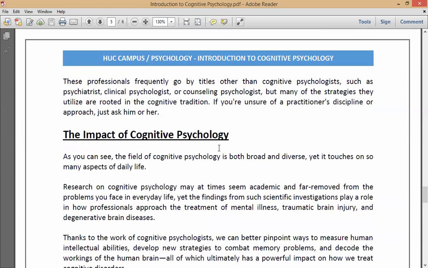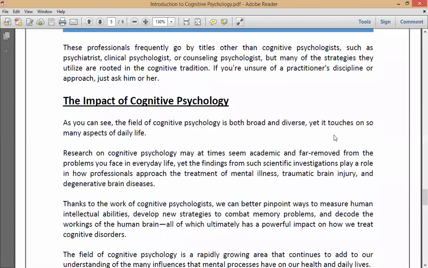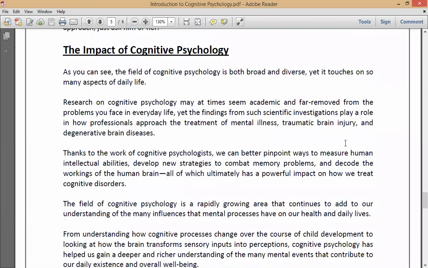The impact of cognitive psychology. As you can see, the field of cognitive psychology is both broad and diverse, yet it touches on so many aspects of daily life. Research on cognitive psychology may at times seem academic and far removed from the problems you face in everyday life, yet the findings play a role in how professionals approach the treatment of mental illness, traumatic brain injury, and degenerative brain disease.